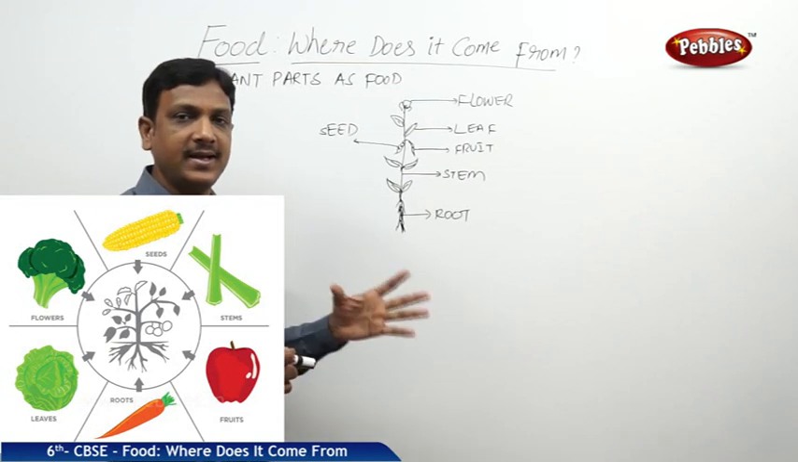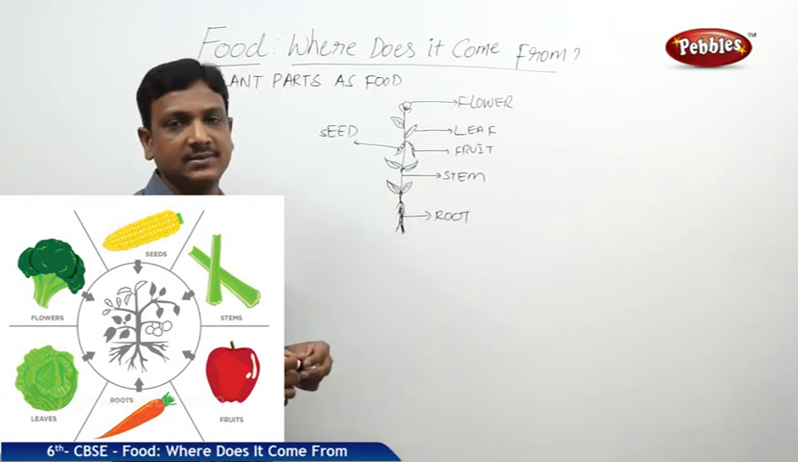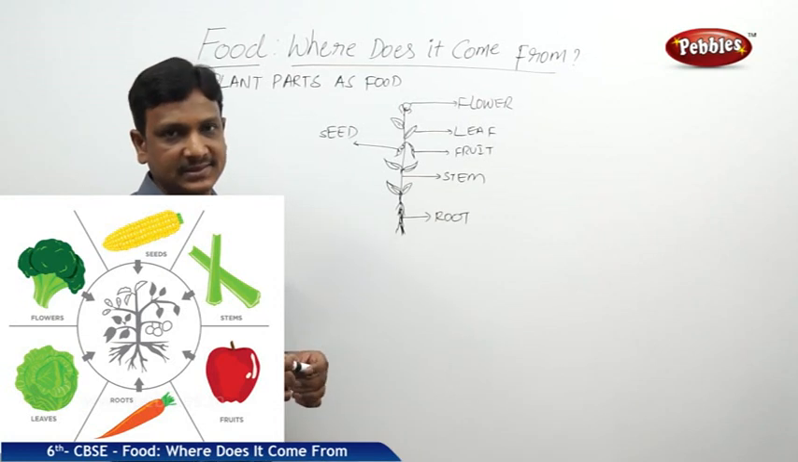We discussed that the ingredients we are getting from plants and animals. So the sources are plants and animals.